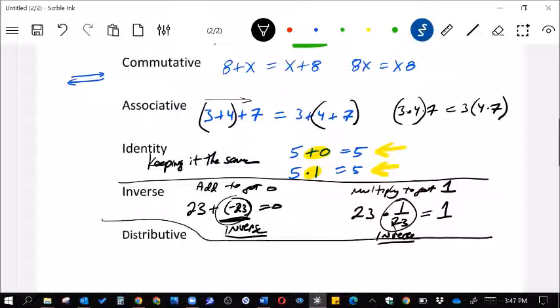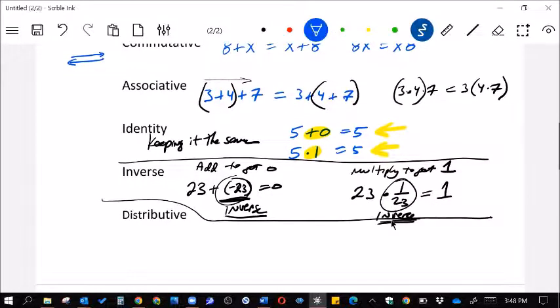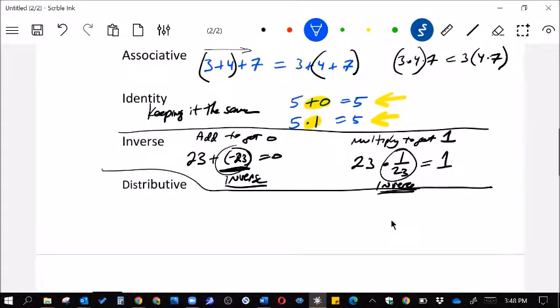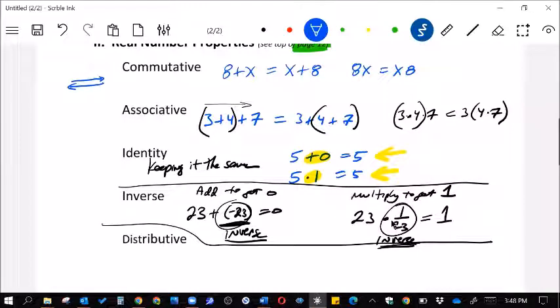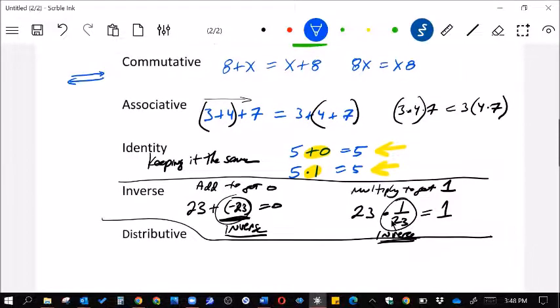For the distributive property, this is something that you have used a lot, so it's actually something I would say you're probably very familiar with. Okay, let's take a look with the distributive property. 7(x + 5). You're used to multiplying this to get 7x + 35.